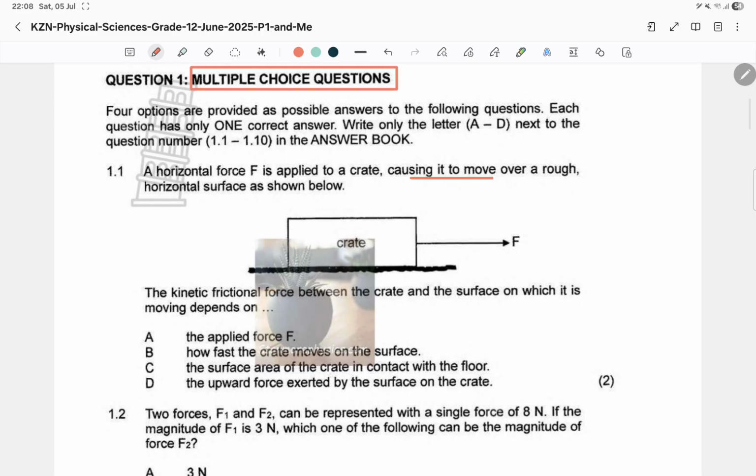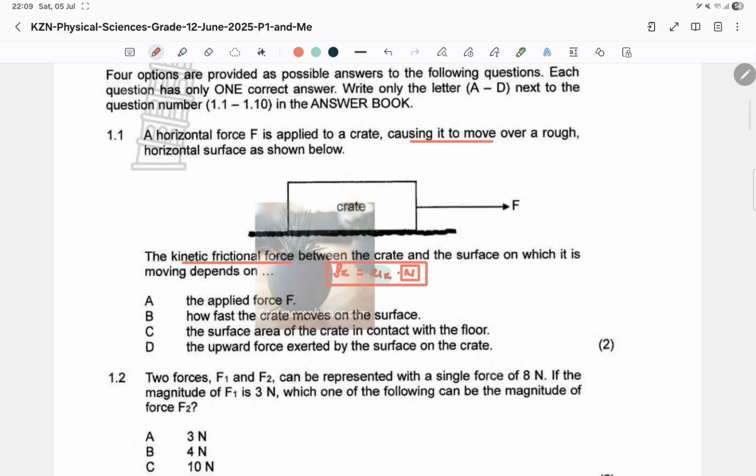Great. Now, it says the kinetic frictional force between the crate and the surface on which it is moving depends on. Now, what do we know, guys? Kinetic friction is the mu k times the normal force, right? So it's the type of the surface actually, because this coefficient tells us the type of the surface, and the normal force is dependent on the weight of this object and of course the surface as well.